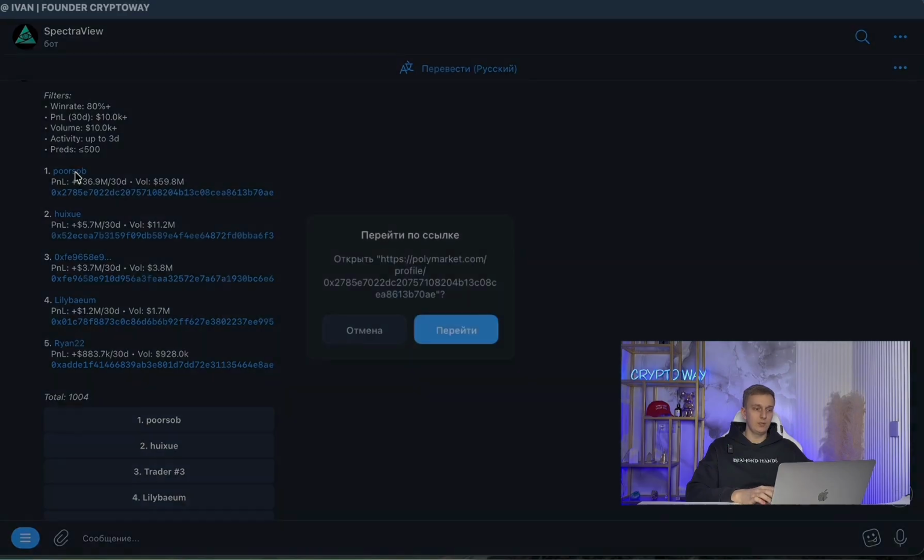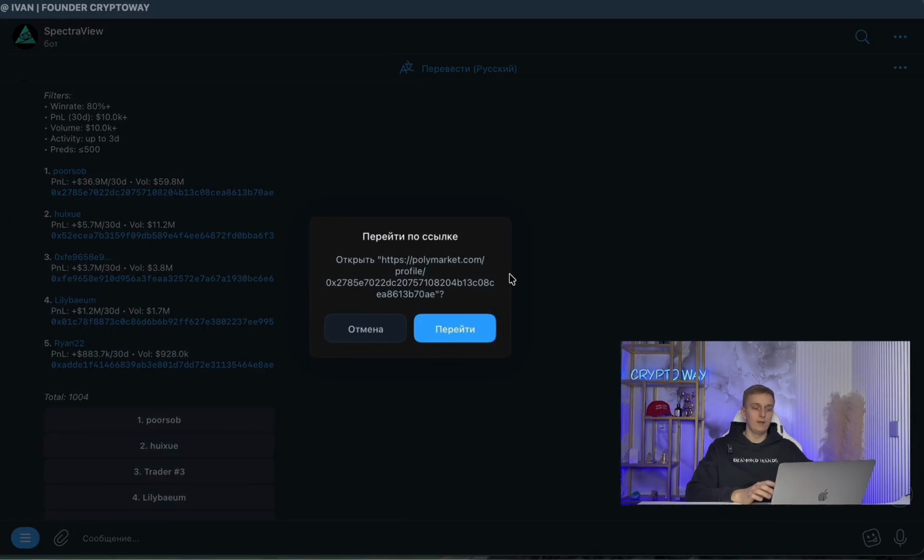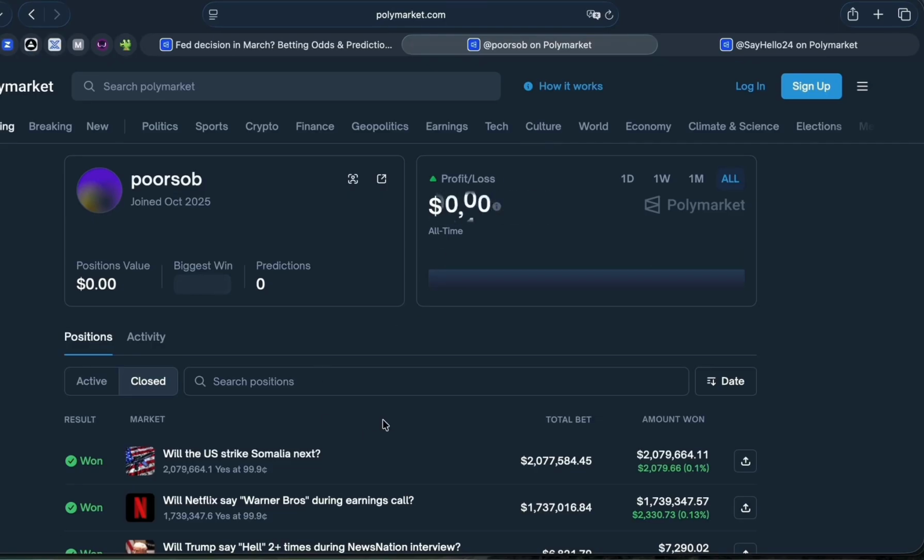By clicking, we can simply go to it. In its profile in the marketplace field, we end up in the wallet's profile. And here the first thing I look at is this. It's important to check that its balance grows steadily and, accordingly, that there are no sharp fluctuations. So if there are sharp fluctuations, it's risky to copy trade such a wallet because at any moment it could put you in the red.